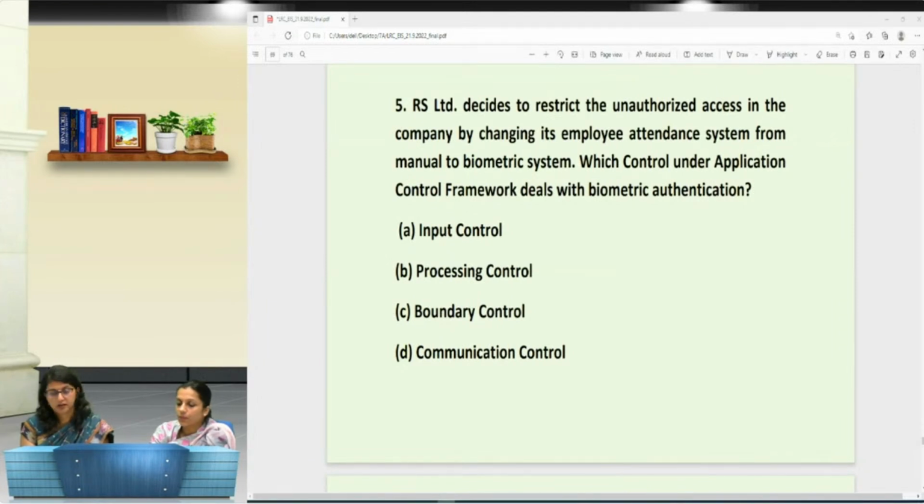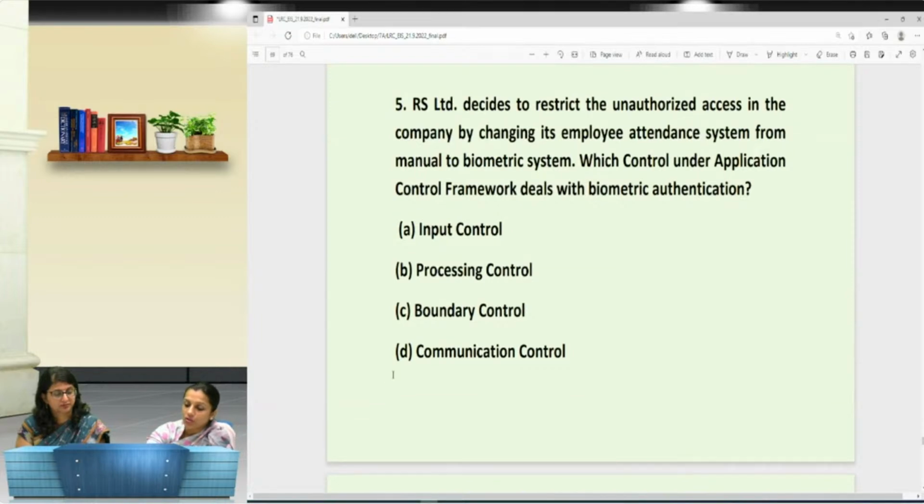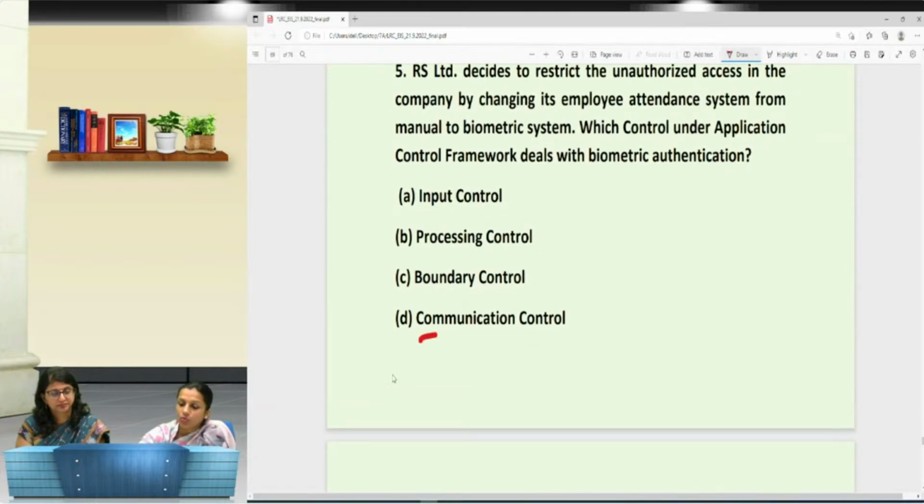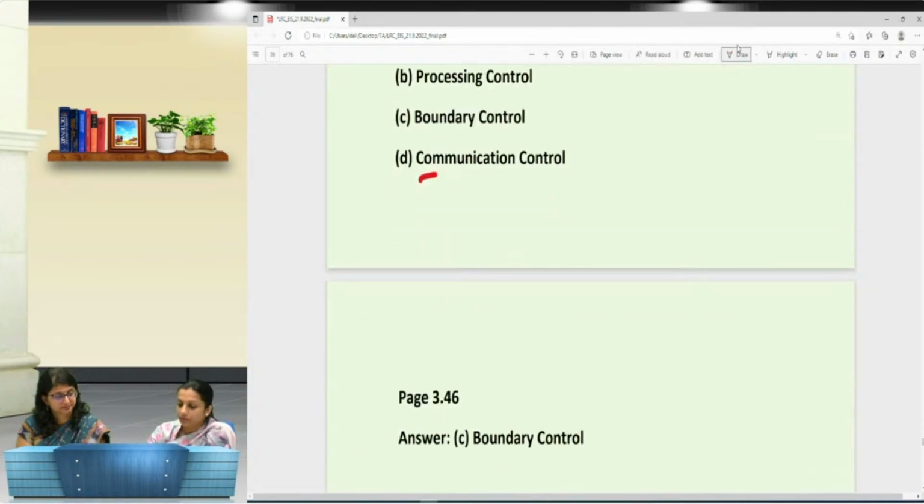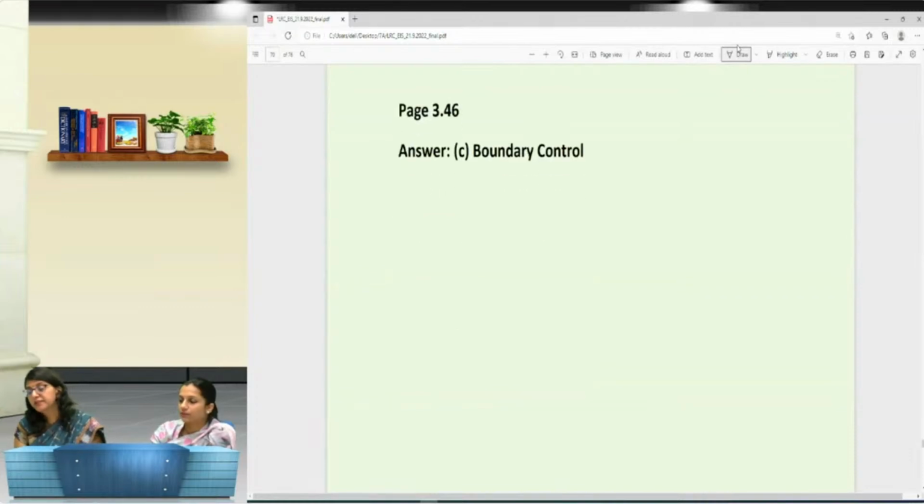Is it input, processing, boundary, or communication? Yes, quickly. Boundary. Very good. We get the answer. See, in this case, you can do one thing: odd man out. Communication cannot be there because you are restricting the entry, so this option automatically would be ruled out. Out of the remaining three, you can find the correct answer. Boundary. Well done.